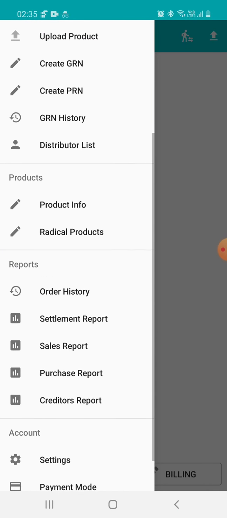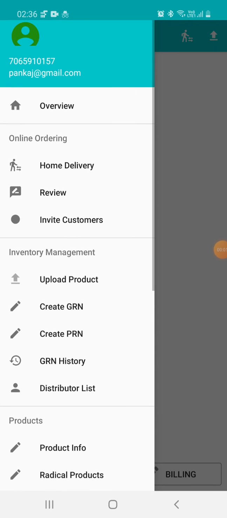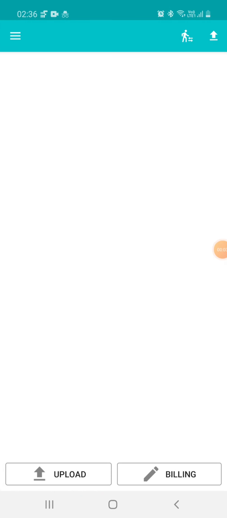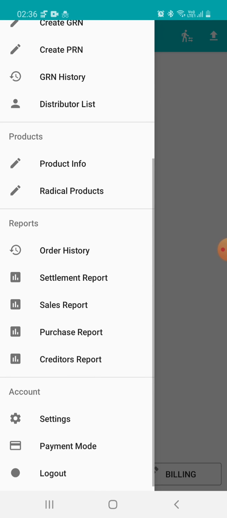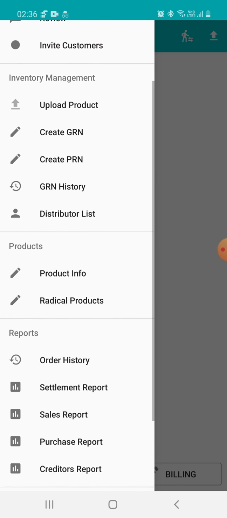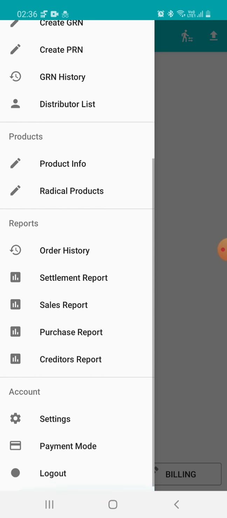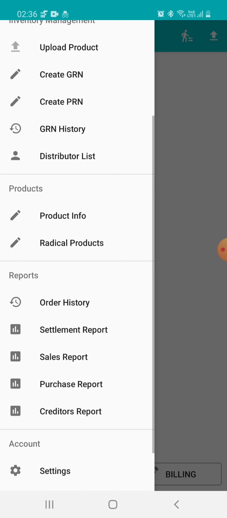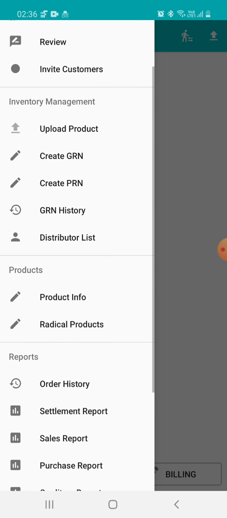So this is the app. This is the navigator option present at the top left corner of the screen. We have come across this navigator option all the time in the previous videos of the series. To start with, we can go and check any order history. We can see the settlement report and the sales report.